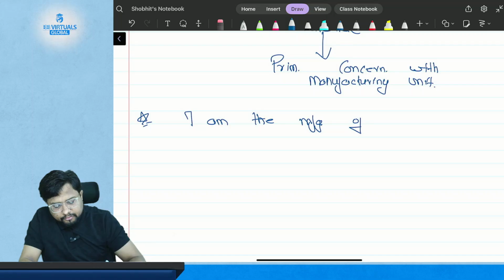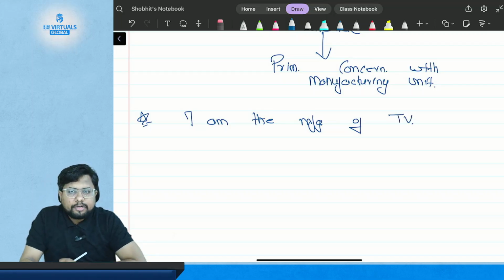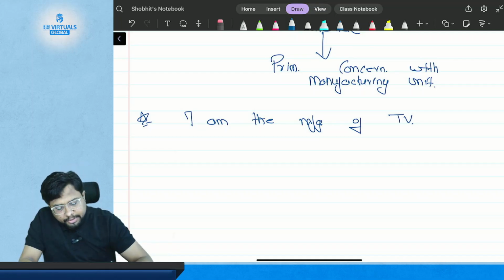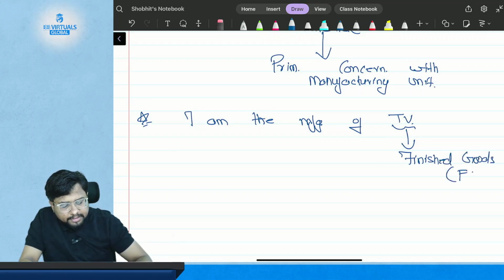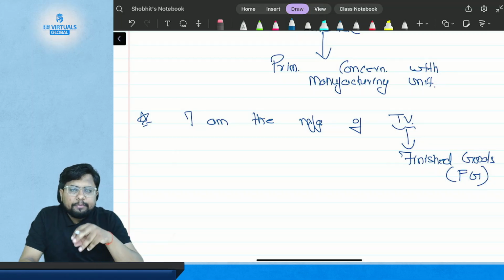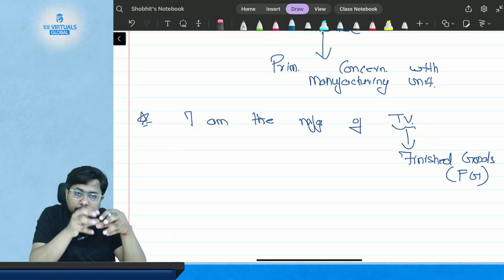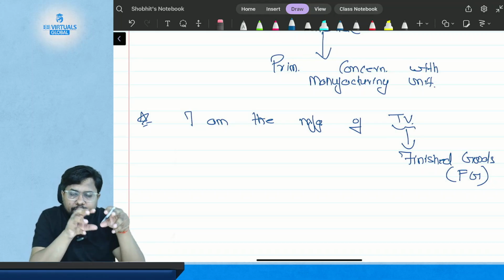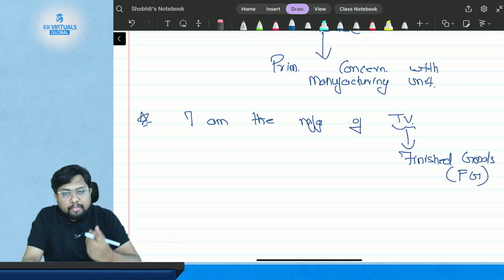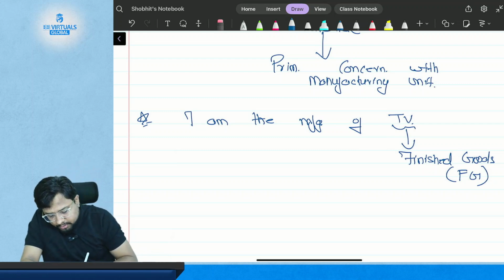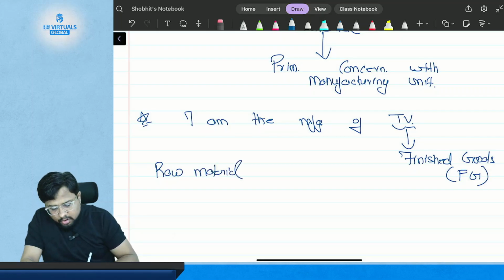Suppose I am the manufacturer of TVs. So what do I manufacture? TV. TV is my finished goods, FG in short. But in order to manufacture that TV, that finished goods, what do I need? I need a material, which is known as raw material, or in our terms in management accounting, we also call it material.